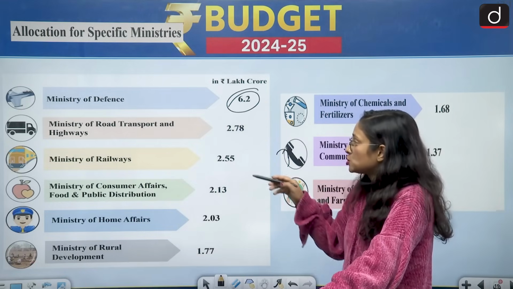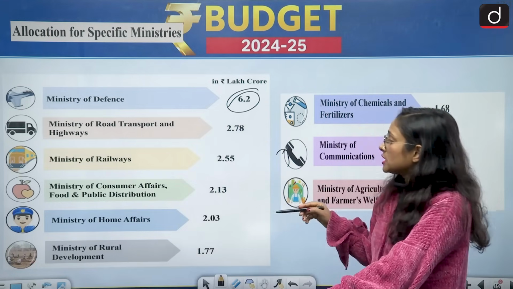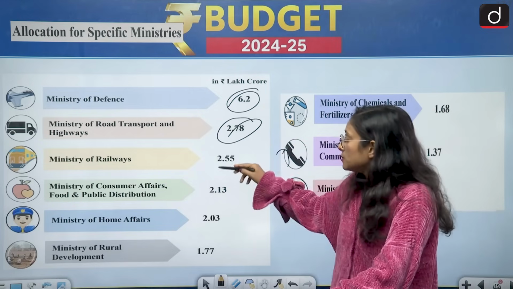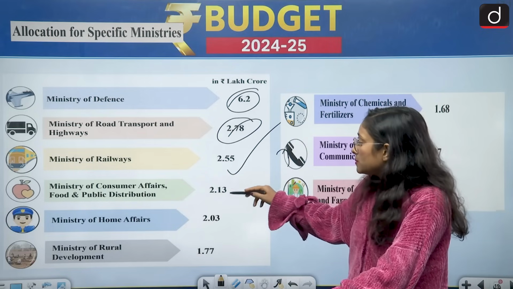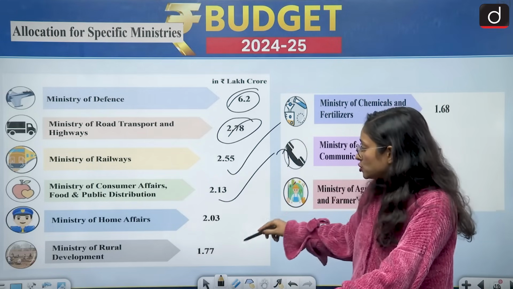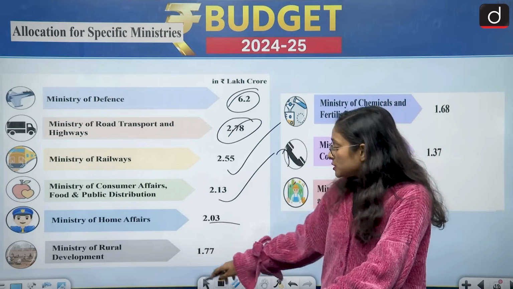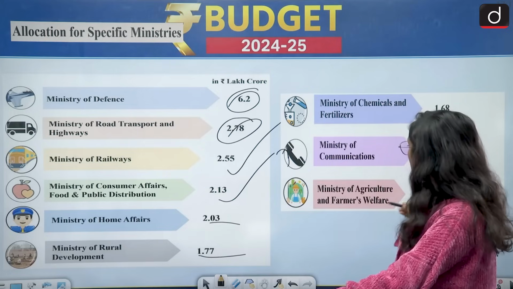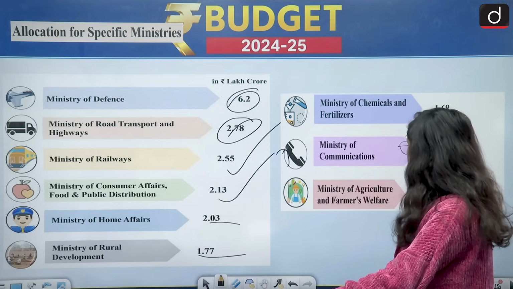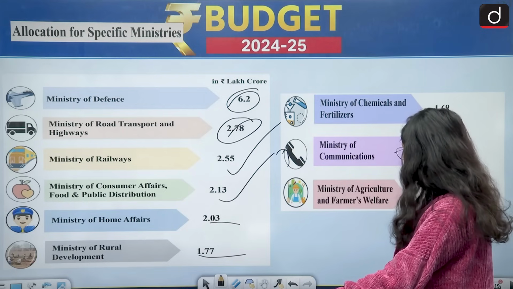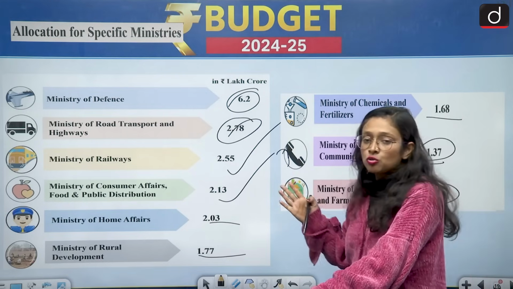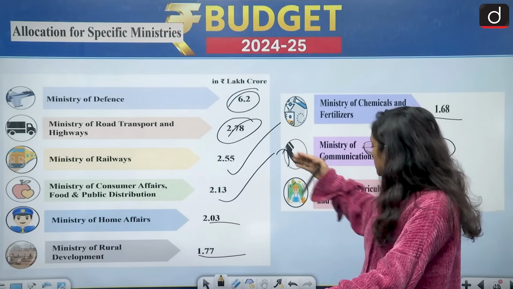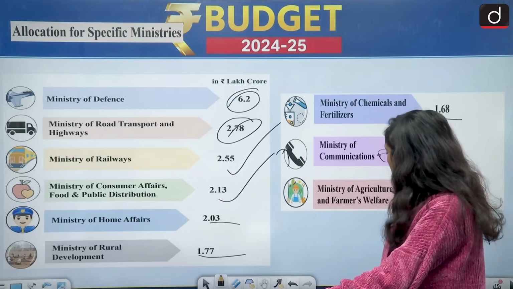Then Ministry of Road Transport and Highways 2.78, Ministry of Railways 2.55, Ministry of Consumer Affairs 2.13, Home Affairs 2.3, Ministry of Rural Development 1.77, Ministry of Chemicals 1.68, Ministry of Communication 1.37, and Ministry of Agriculture and Farmers 1.27. So the highest goes to defense and the lowest goes to the Ministry of Agriculture and Farmers Welfare.